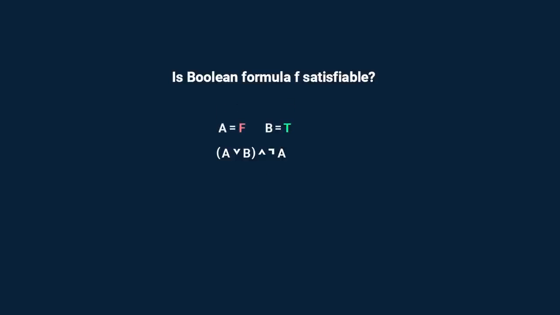Let's try a different assignment. We got a true result this time. This means this formula is satisfiable. It has an assignment for which the result is true. Here's one that is not satisfiable, also called a contradiction. A and not A. Trying both assignment options will prove that.